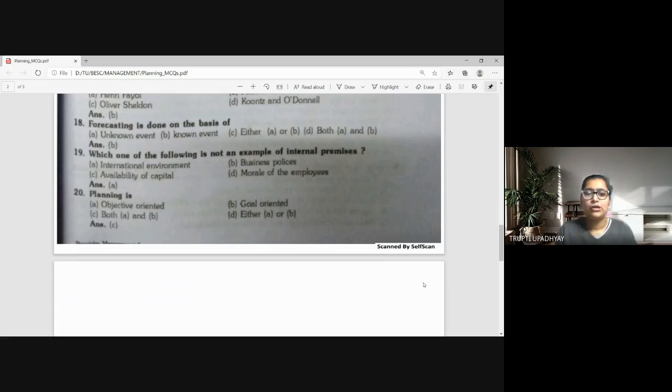Planning is A, objective oriented, B, goal oriented, C, both A and B, and D, either A or B. So planning is basically objective oriented. We are trying to achieve some objective when we are planning it, right? And obviously it's goal driven as well. So goal oriented as well. So the answer is both A and B.